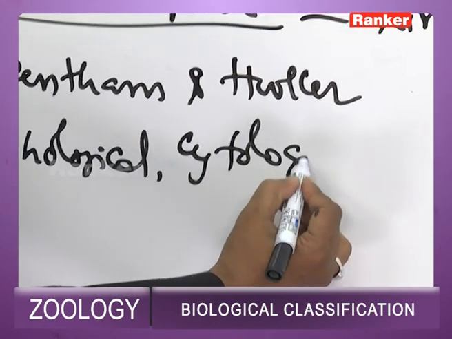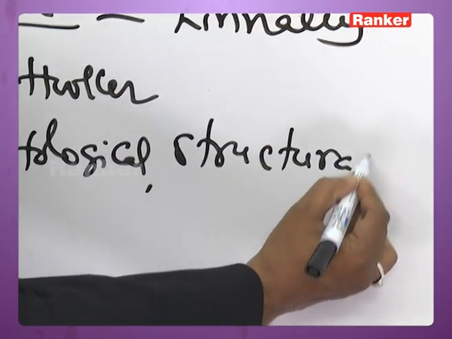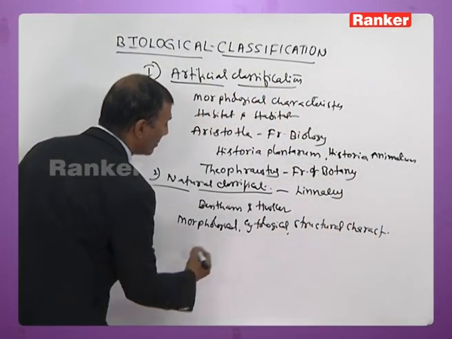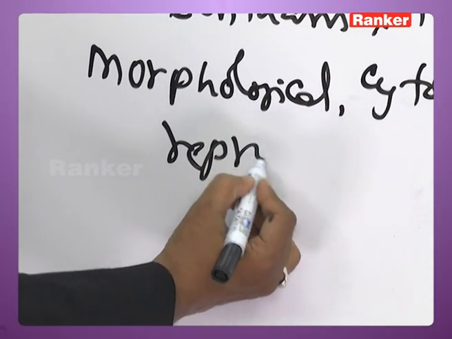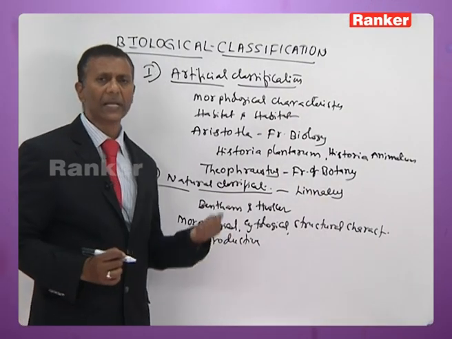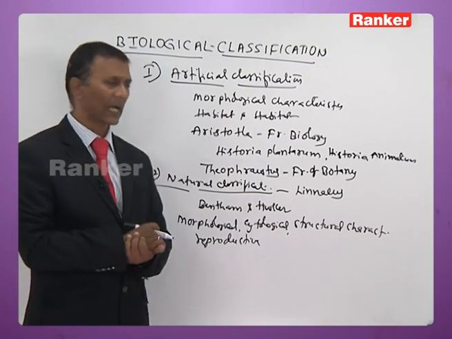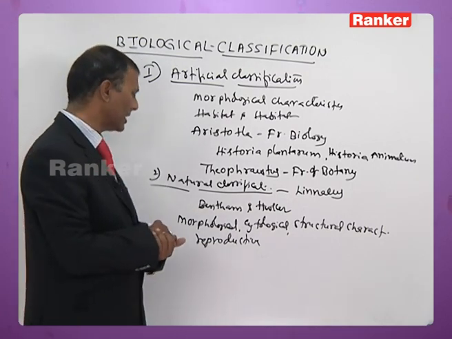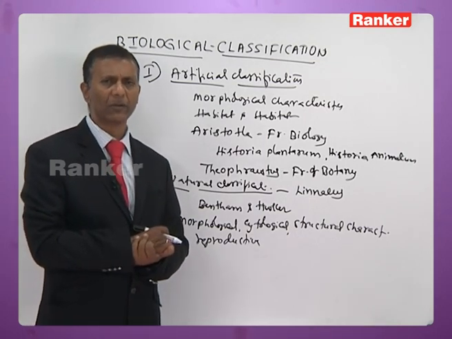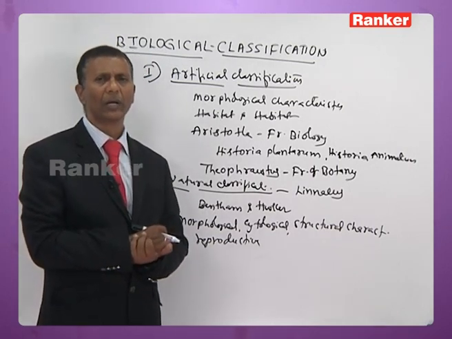cytological characteristics are taken into consideration, structural characteristics are taken into consideration. Apart from this, the reproductive characteristics of the organisms are also taken into consideration. So, Linnaeus divided the organisms on the basis of morphology, cytology, anatomical characteristics, and the reproductive characteristics. On the basis of all these perspectives, Linnaeus divided the then living organisms into different groups.